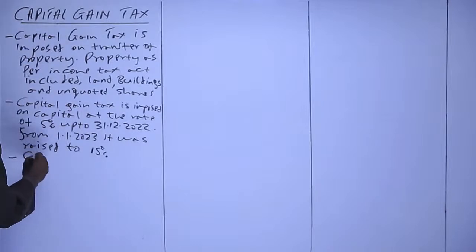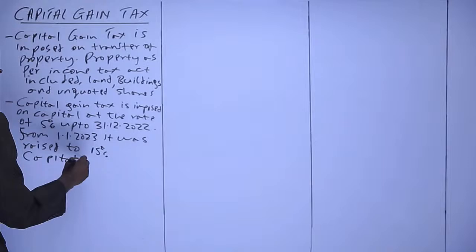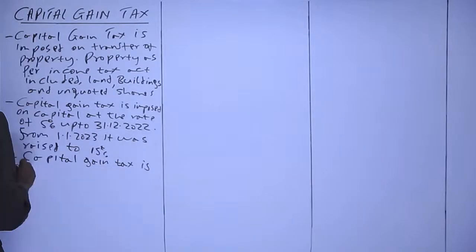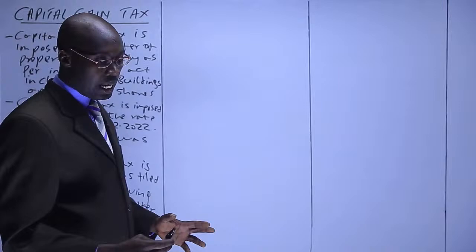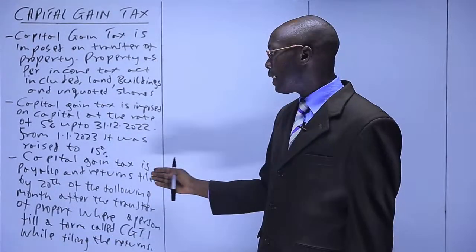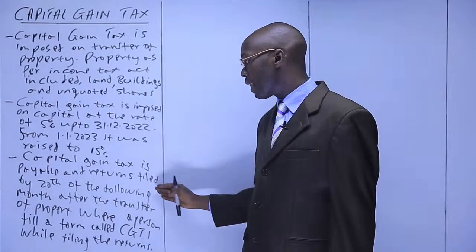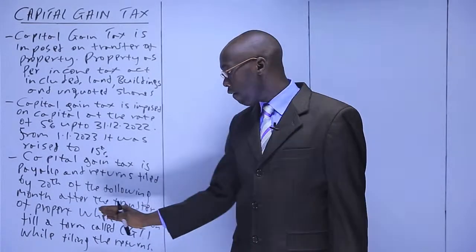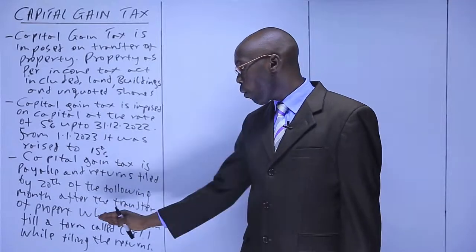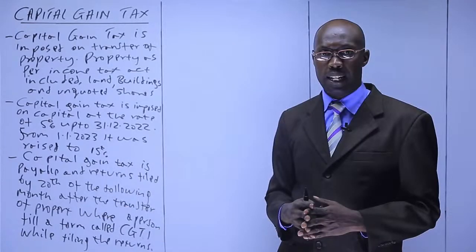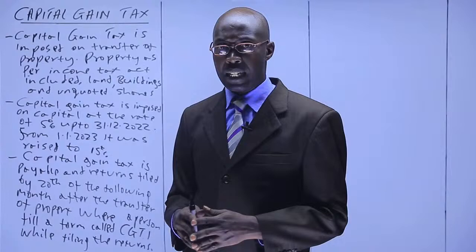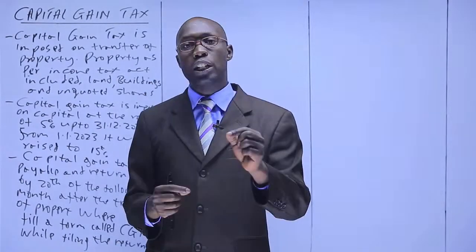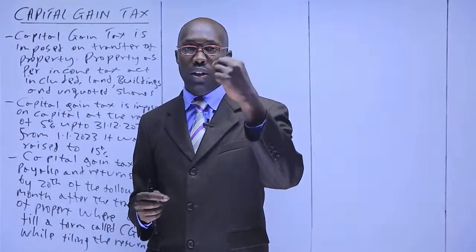Another point is that capital gain tax is payable, and returns filed, by 20th of the following month after the month of the transfer of property, where a person fills a form called CGT1 while filing the returns. Now we need to ask ourselves, how do we get the capital gain? We have said that capital gain tax is charged on capital gain. So how do you get the capital gain that is chargeable?